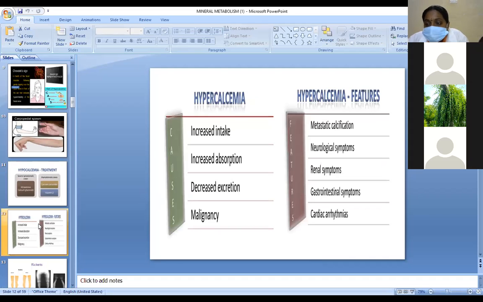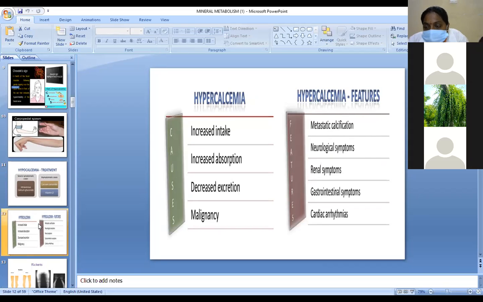Hypercalcemia, elevation of serum calcium levels. Here hypercalcemia is associated with hyperparathyroidism. In hyperparathyroidism, there is increased activity of the parathyroid glands, which decreases the serum phosphate levels and increases the alkaline phosphatase activity.